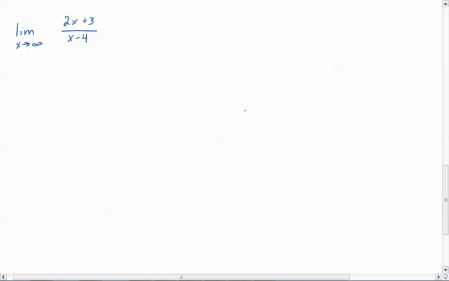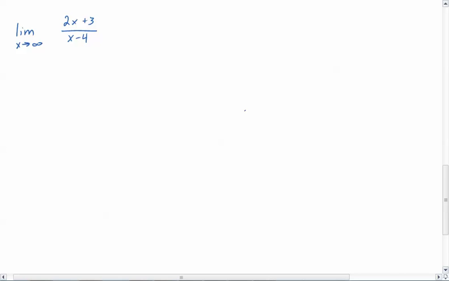All right, so second video for today, we're going to be looking at limits as x approaches infinity. Now, the reason for this is because this is going to help us when we're looking at asymptotes. It's also going to help us just looking at end behavior and things like that. So let's go ahead and consider this problem right here.